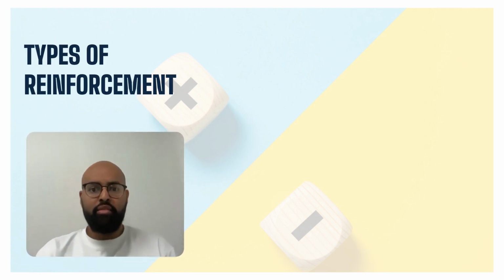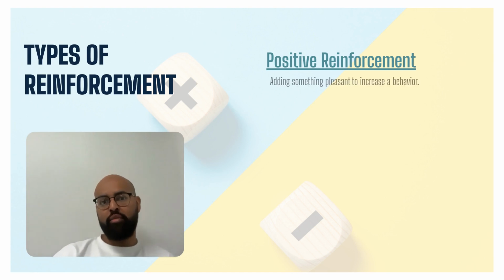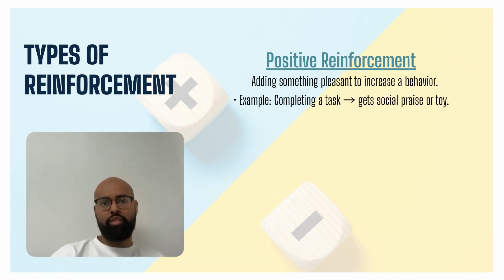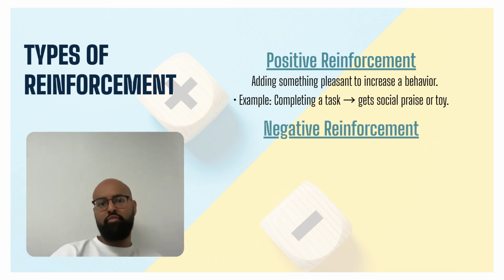There are two main types of reinforcement. First is positive reinforcement. It is when something is added to increase the future frequency of a behavior. For example, when a learner independently completed a demand, they get social praise and time to play with their favorite toy.